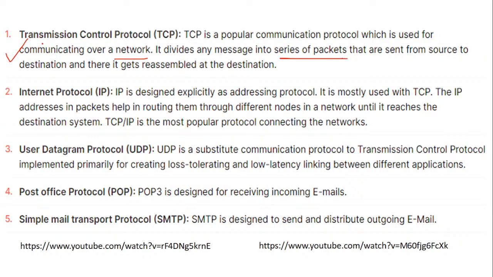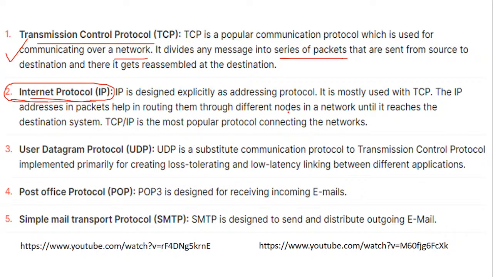Now I hope everyone understood what Transmission Control Protocol is. Its work is to make sure that the data is divided into small packets, arranged, reassembled, and sent to the network. But the sending part is not done by TCP. For sending, we have to depend on Internet Protocol, called IP. So Internet Protocol is the one who is responsible.